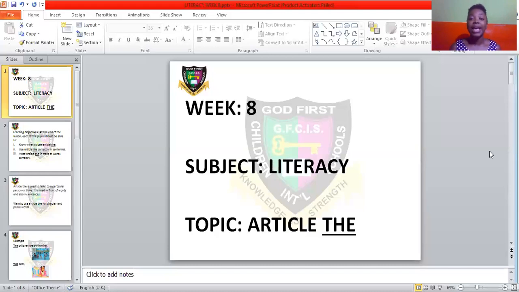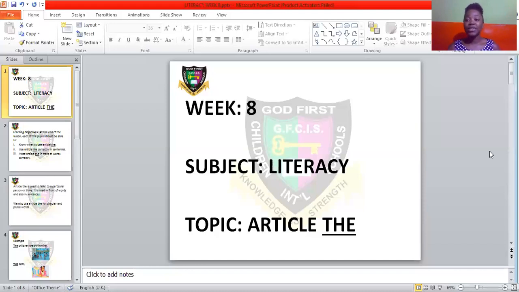Then article an. I remember I said we have 5 vowel letters, and any word that starts with a vowel letter, we place article an in front of it. For example, an ant, an insect, an apple, an orange, an egg, an aeroplane. Many words like that.